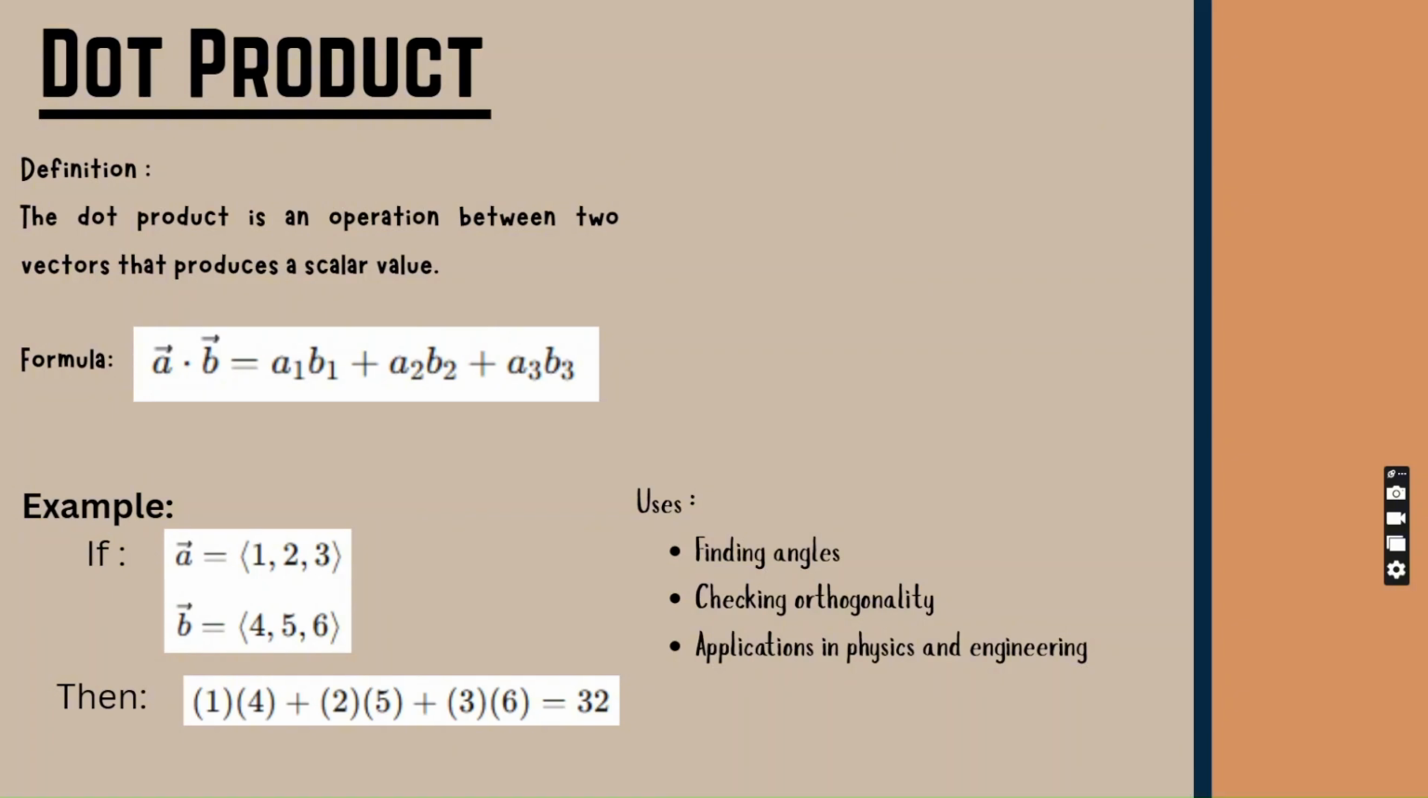This concept, the dot product, is widely used in areas such as physics, engineering, machine learning, and computer graphics. It is also important because it is used in determining the angle between vectors.